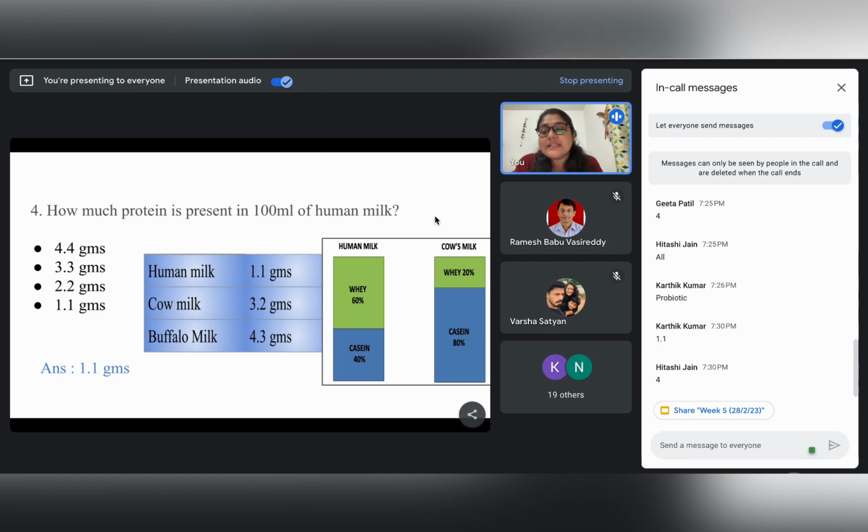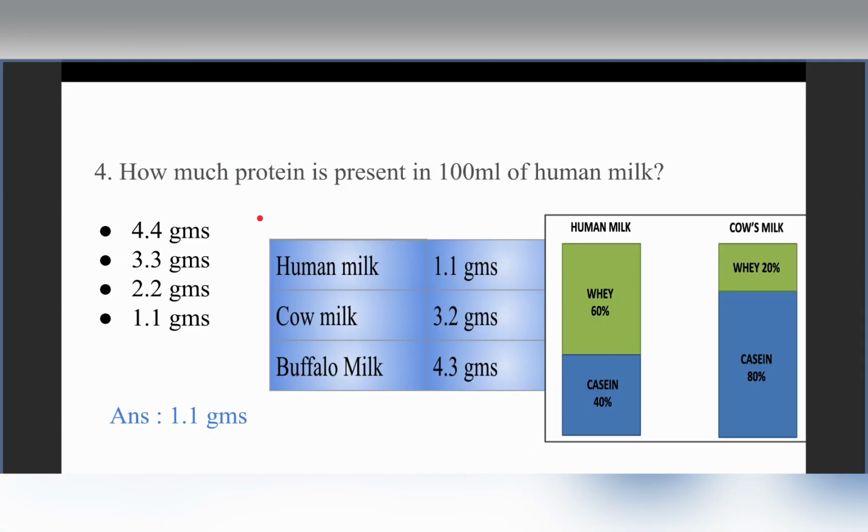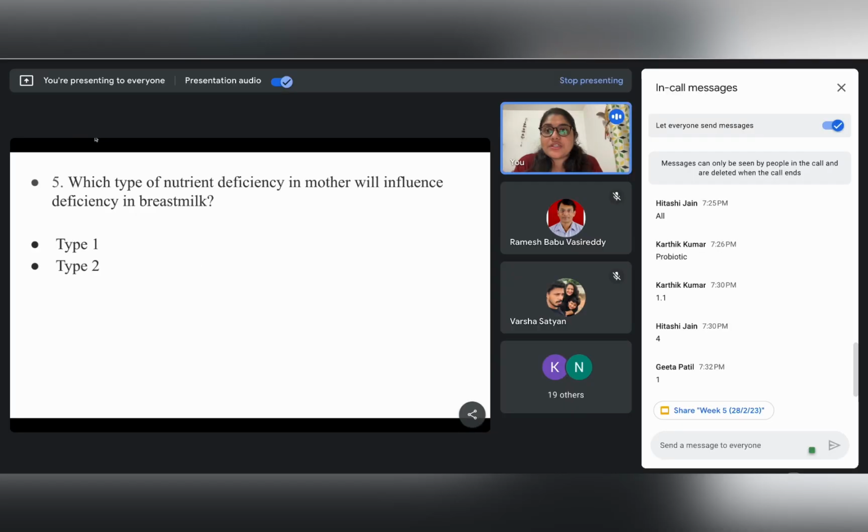So the answer is 1.1 grams protein is present in human milk. So from the exam point of view, I would also like you people to go through the composition of different components, as in carbohydrates, fats, and how much of each is present in human milk, cow milk, and buffalo milk, and what kind of different macronutrients and micronutrients are present in each source of milk, in human milk and also the other milk substitutes. So we will go on to the next question.